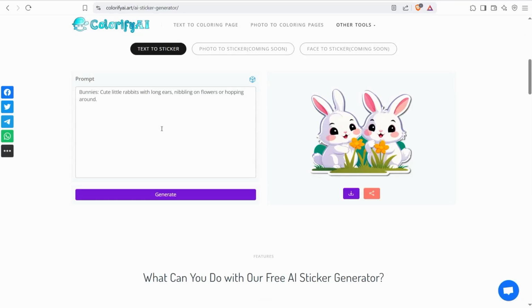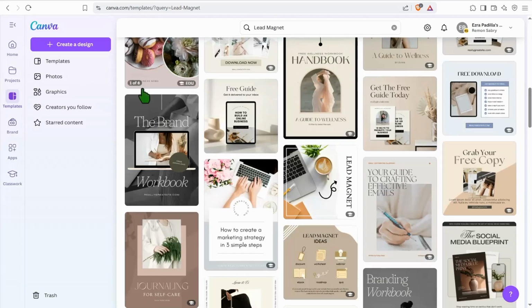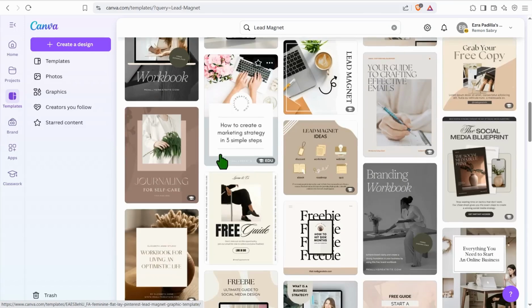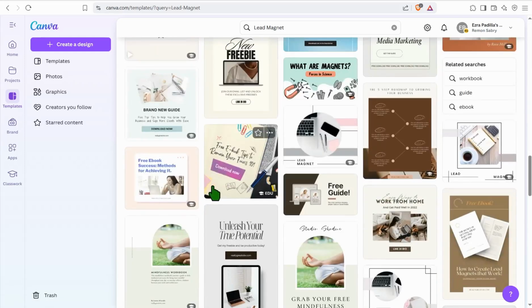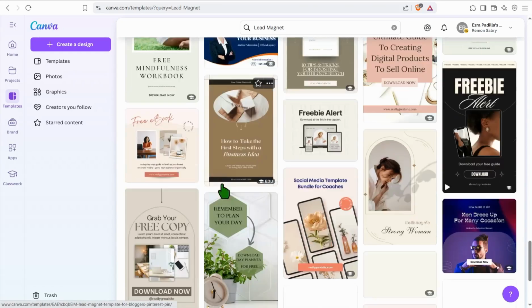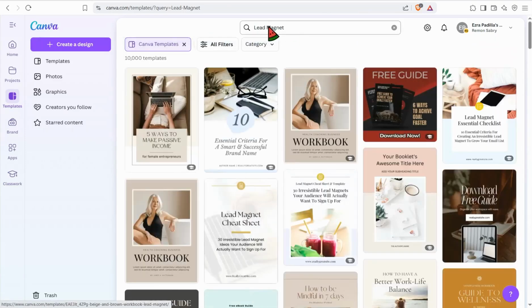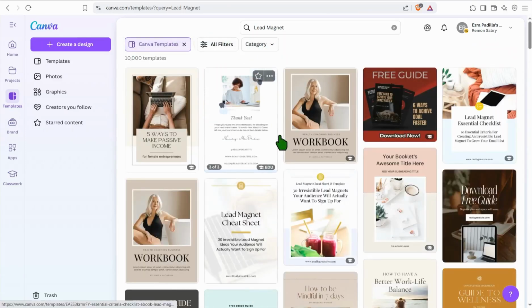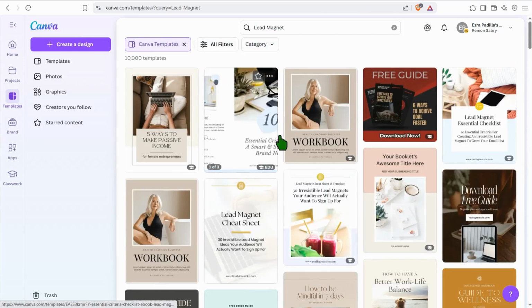So we can move on to the next idea, that is for sure the lead magnet. Nowadays, there are many companies that need these templates to grab many emails of the customers or the visitors of their platforms and websites, and get their emails in exchange of a free guide, a free ebook, and so on. So here you can sell these templates for any industry as you like, for fitness, for nutrition, and so on and so forth as you see. Lead magnets are one of the most trending digital products you can go into.